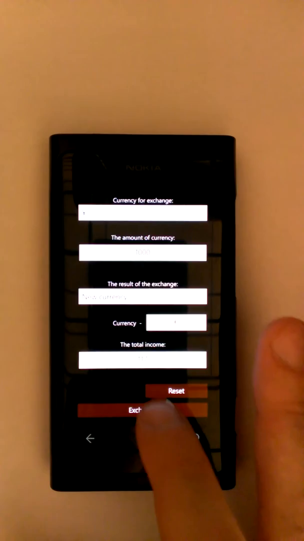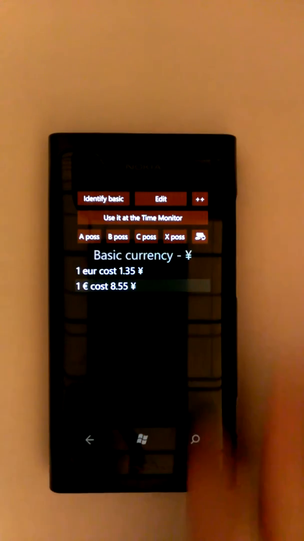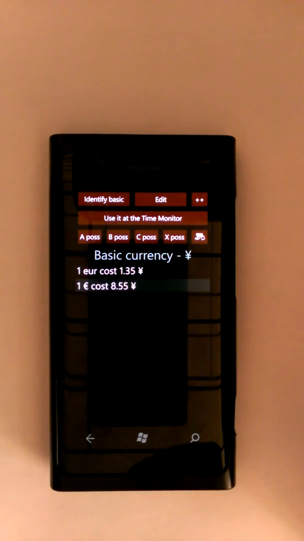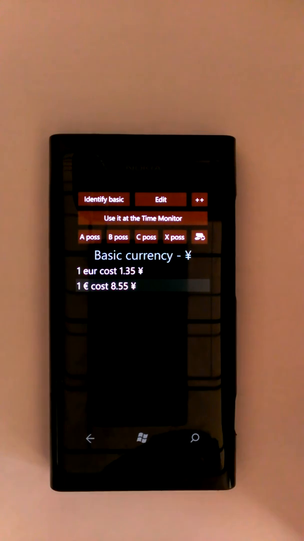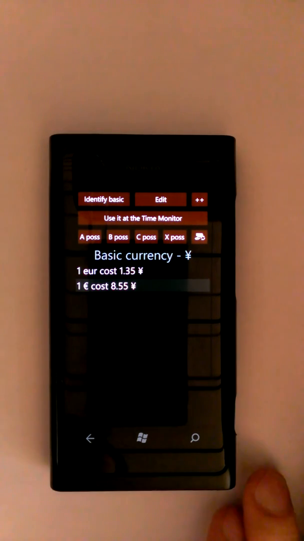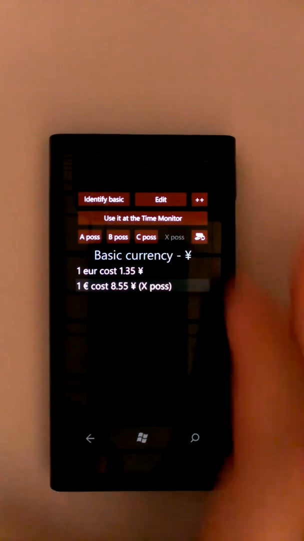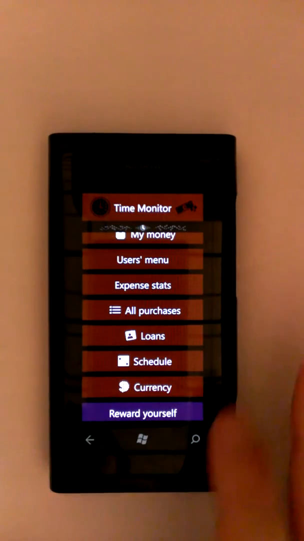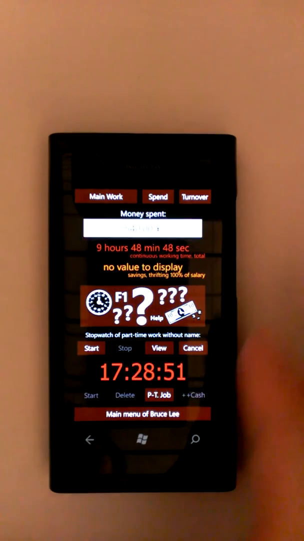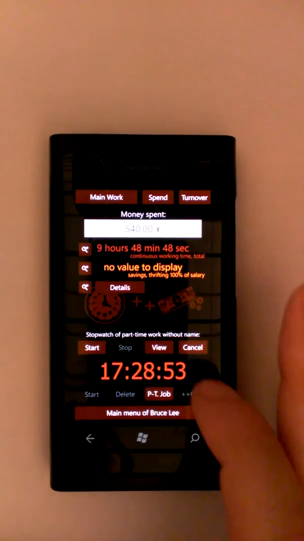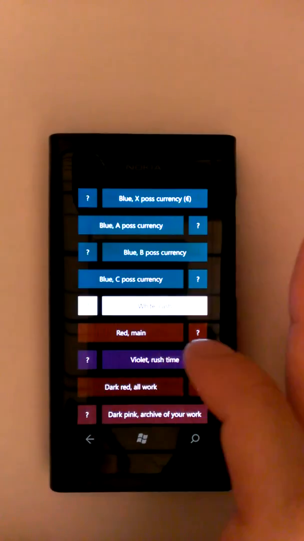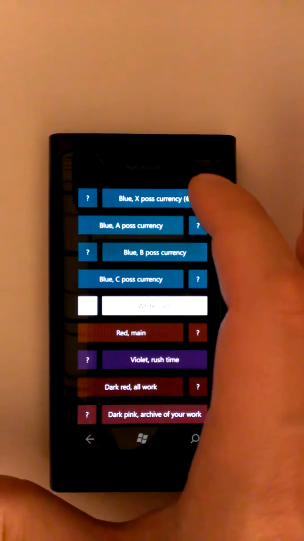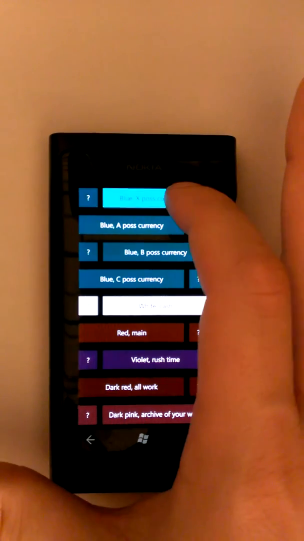Alright, exchange, and now you can see the euro course, your personal euro course, the euro course that you exchanged, right? Well, I set it to X position, tap back, go to the time monitor and tap view and set to this string, well, the X position.